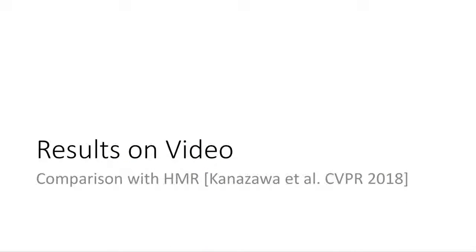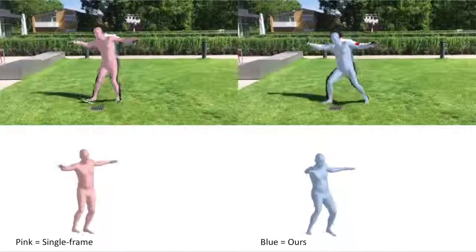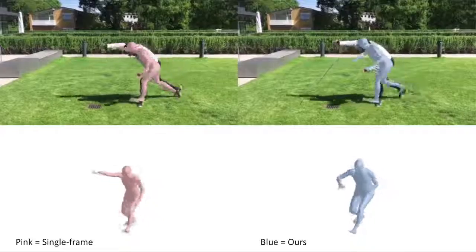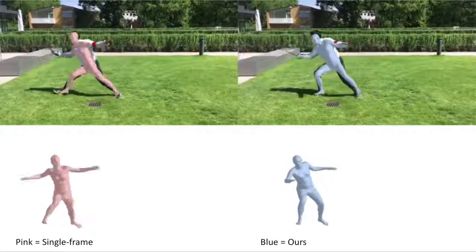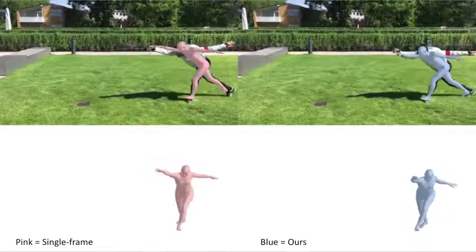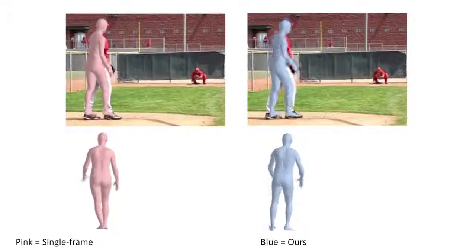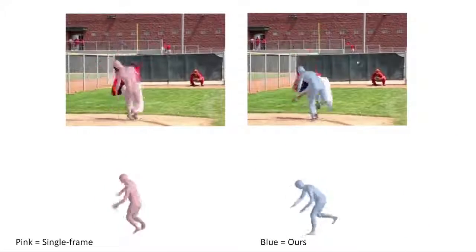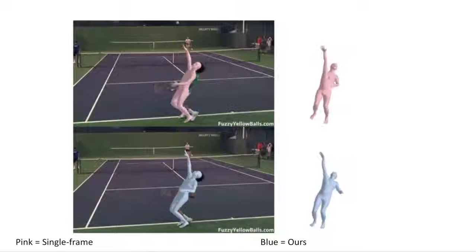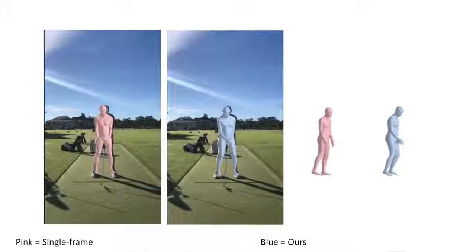Now we demonstrate our results on video input. We first compare our method with a single view approach. The pink mesh is the output of HMR, a method that only uses a single frame. The blue mesh is the output of our method, which incorporates temporal context. From the alternate viewpoint, our method highlights the improvement in temporal consistency.